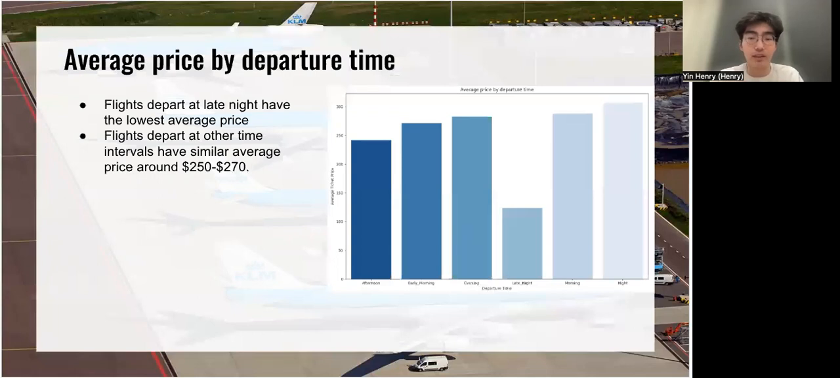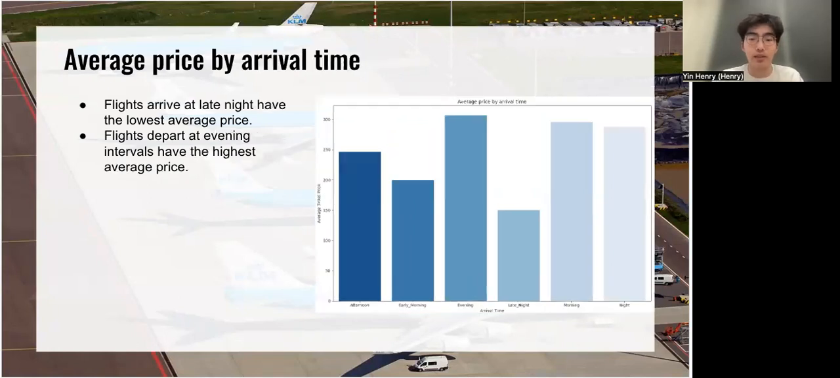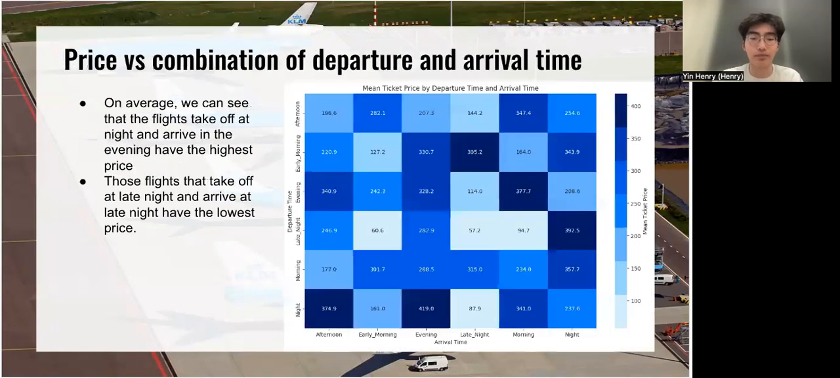And here is the histogram for the average price by departure time of the flights. We can see the flights that depart at late night have the lowest average price, and the flights that depart at early intervals have similar average prices around $250 to $270. And here is the histogram of the average price by arrival time of the flight. We can see the flights that arrive at late night have the lowest average price, and the flights that arrive at evening intervals have the highest average price.